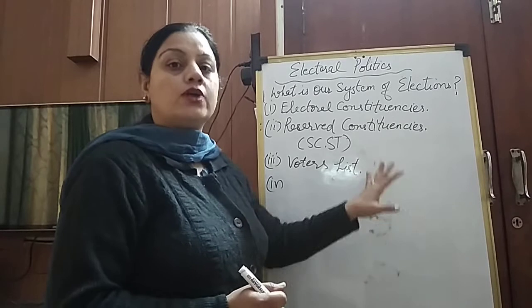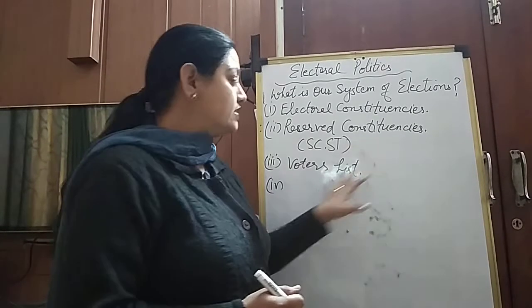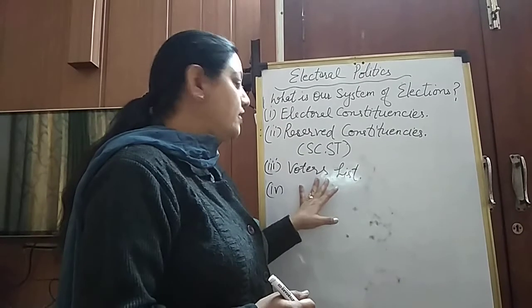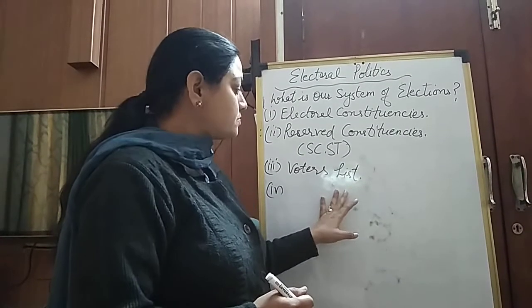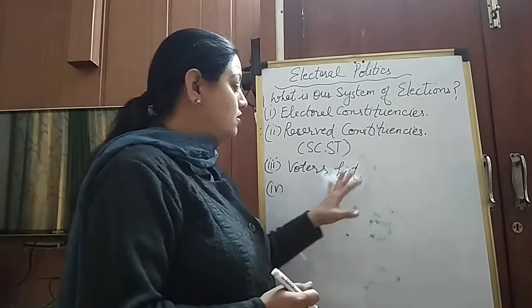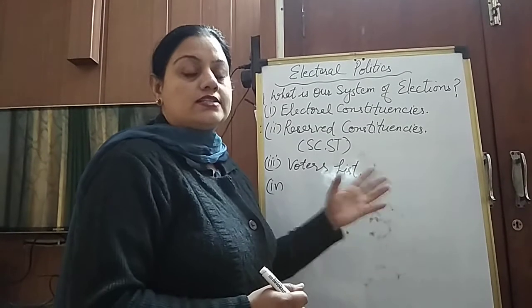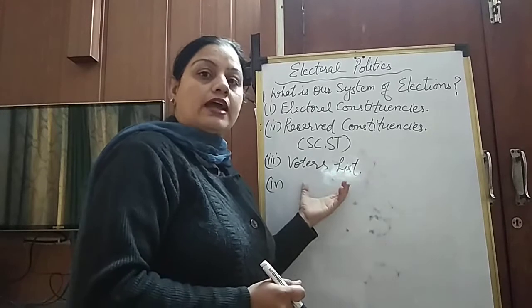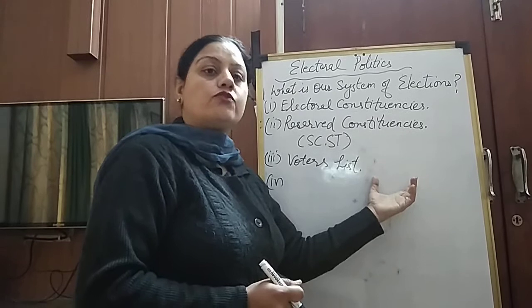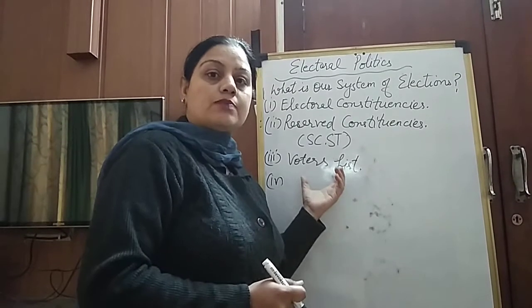People who have died, their name is deleted from the voters list. This list is prepared in all the constituencies to register the names of new voters who just reached the age of 18, and other people whose names were missing for some reason.